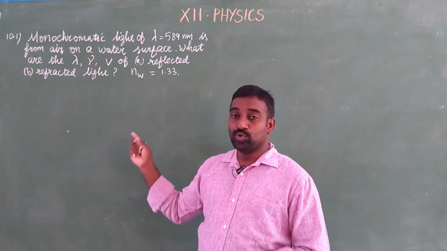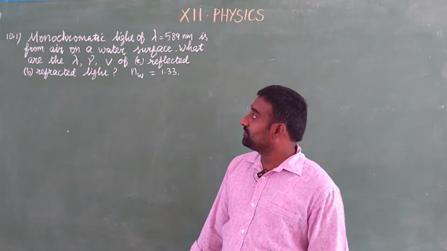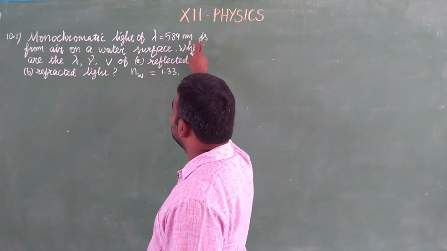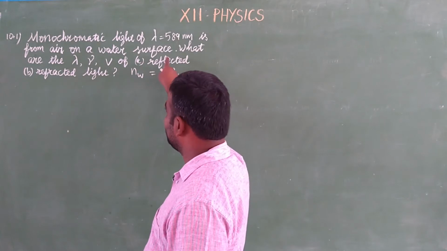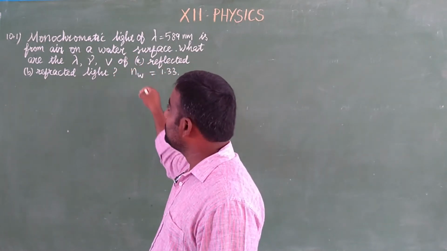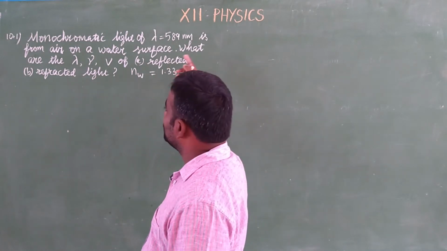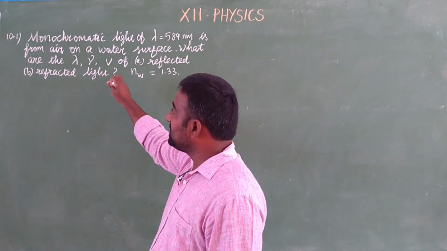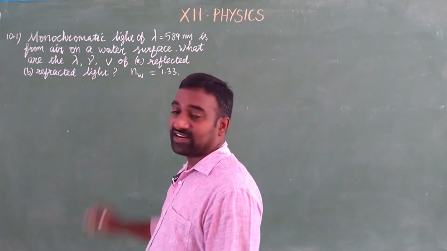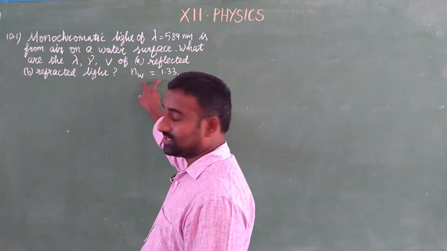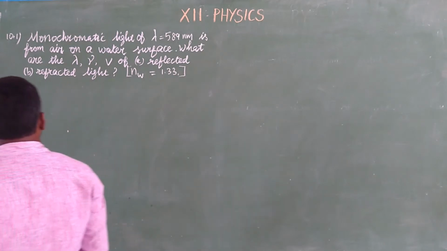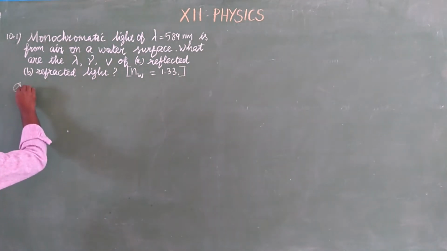Okay. Now we are going to the book exercise. Look at the first question. A monochromatic light of wavelength 589 nanometer is incident from air on a water surface. So light is coming from air, from a monochromatic source, and it is entering into the water. What are the wavelength, frequency and speed of this light in two cases, for the reflected light and the refracted light? They have given the refractive index of water. The refractive index of water is 1.33. So how to solve this?